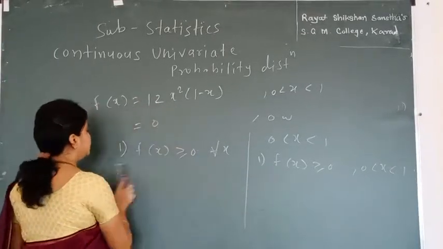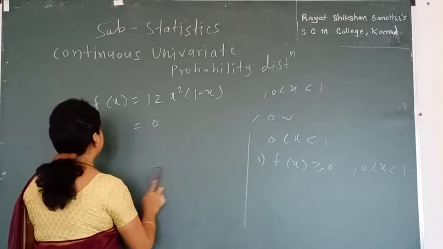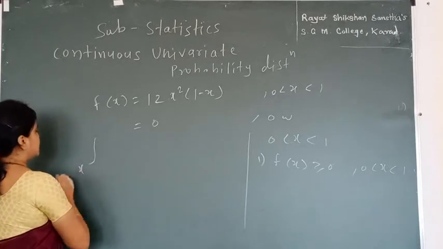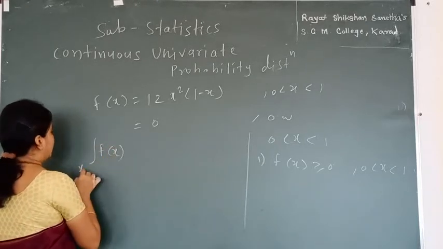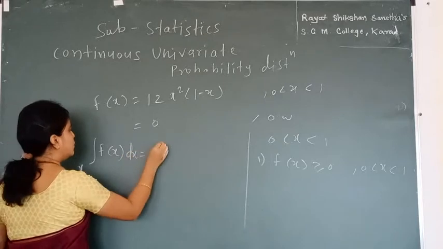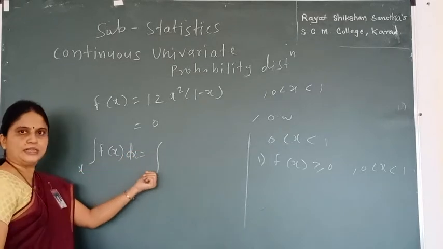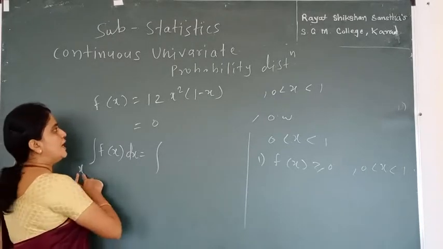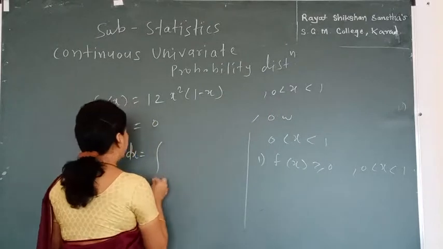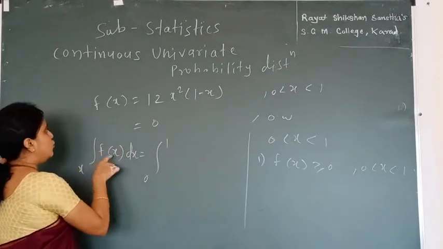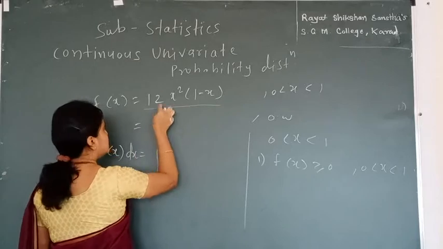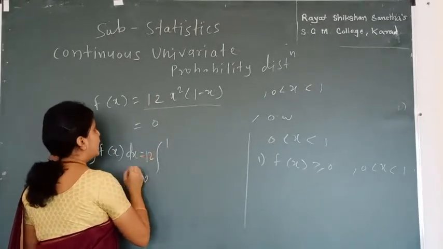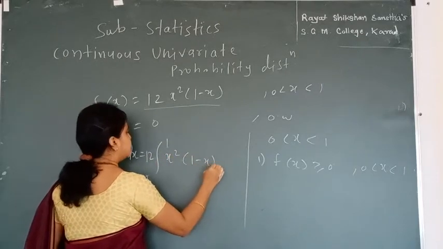For the second condition, we must check whether the integration over x of f(x) dx is equal to 1. If it is equal to 1, then the function is a PDF. To check this, I put the range of x, which is 0 to 1, and the value of f(x). Since 12 is constant, it comes out of the integration sign and we can write this as 12 times the integral of x square times (1 minus x) dx.